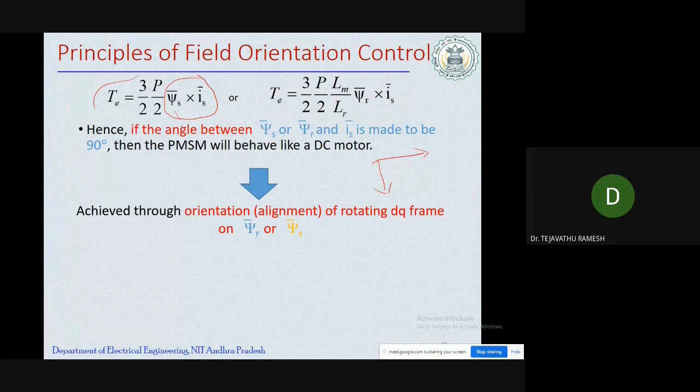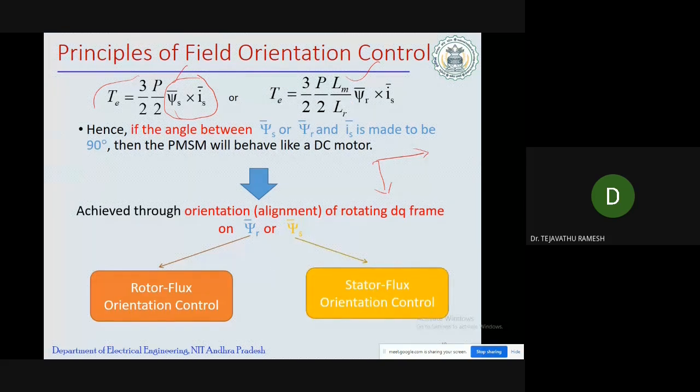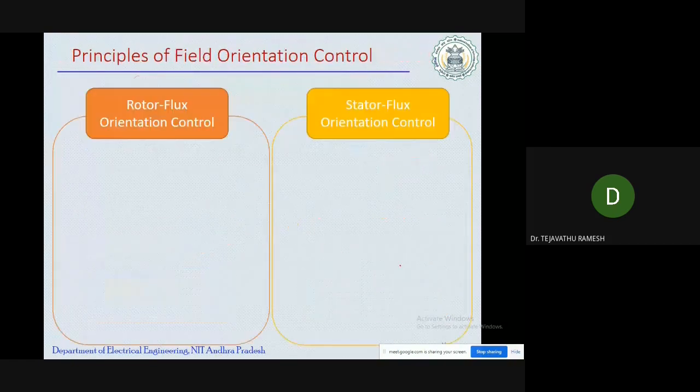So here we have two ways of implementing the field oriented control method. Those two ways are based on the flux, whether the rotor flux or the stator flux is in the form of a rotating reference frame. So there are two ways. One is ψr and the other one is ψs. ψr we can call a rotor flux orientation control, and ψs we can call a stator flux orientation control method.